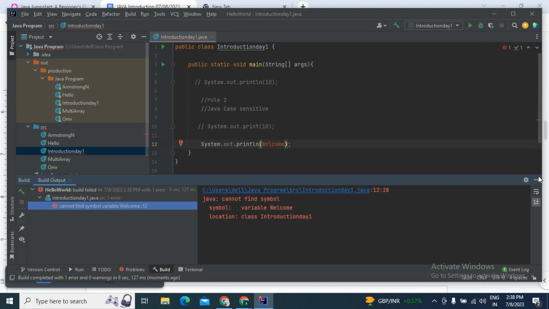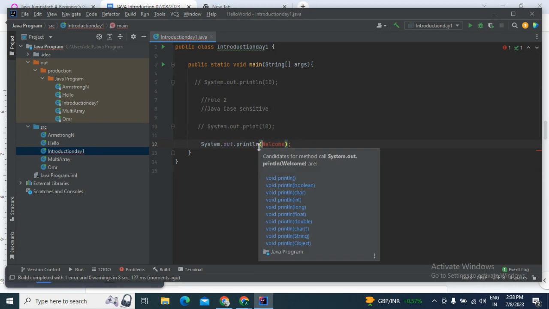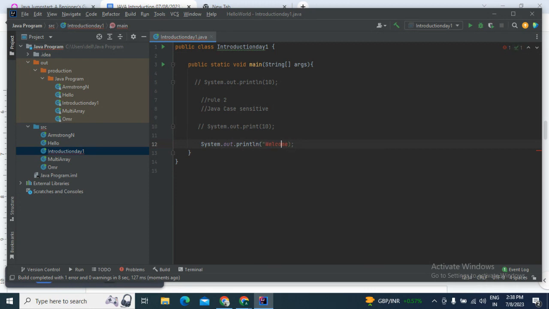So for that reason, if we need to print any string, we need to give the double